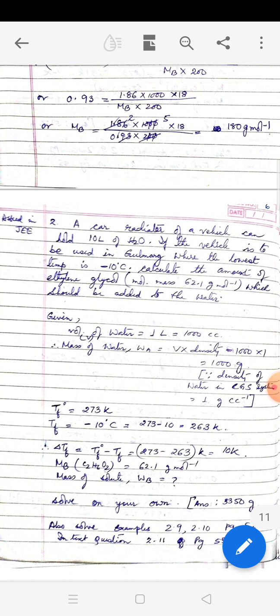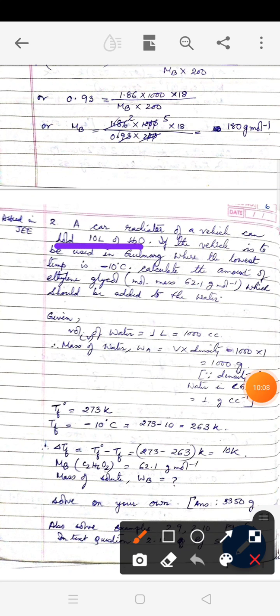So please remember, ethylene glycol and water mixture is called antifreeze mixture, and this helps in cold places where the temperature is below 0 degrees to maintain the water in the liquid form. Otherwise, it will freeze. So let us see what is given here and how to work it out. You see here mass of water is not given, rather volume of water is given. But you have to convert the volume of water to mass of water. So volume of water given is 1 liter, which is 1000 centimeter cube, that is cc.